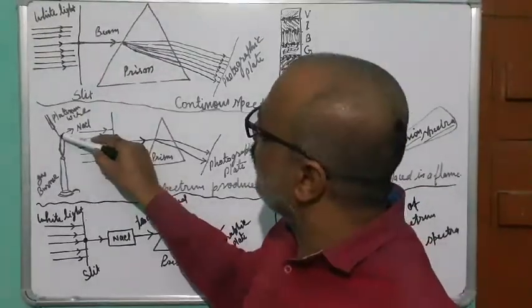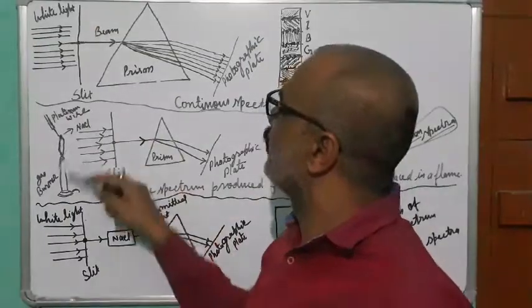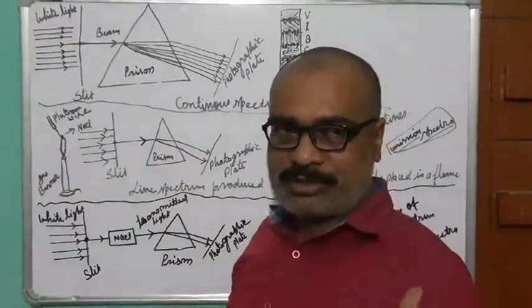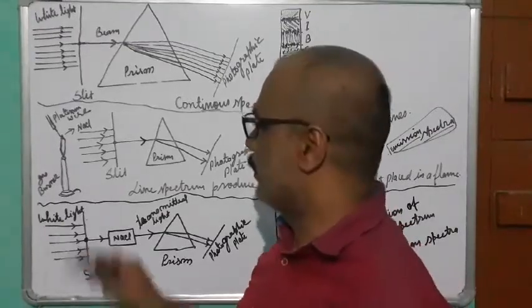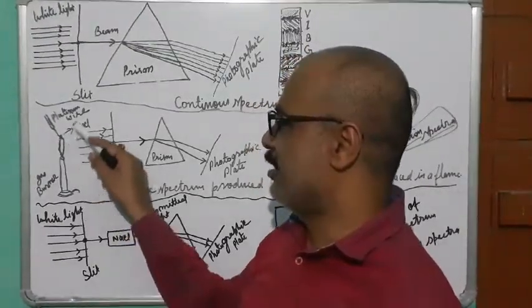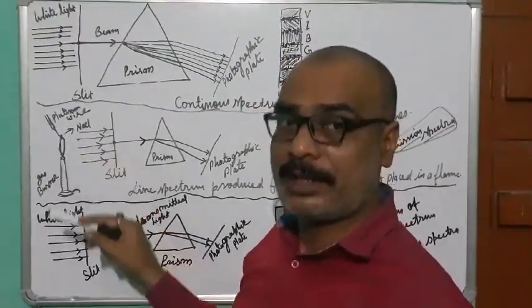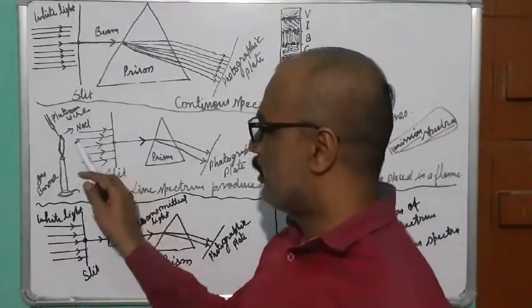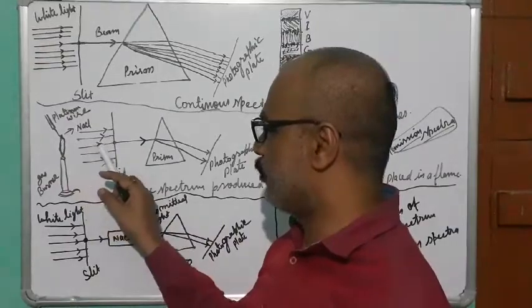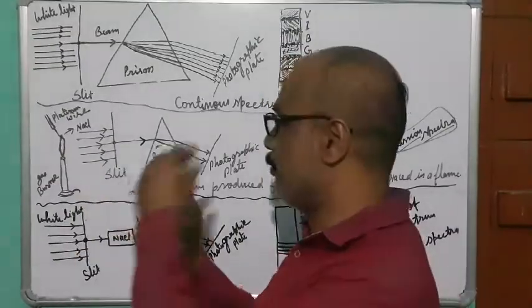So it releases a certain kind of energy, and since sodium is there, it will give the yellow flame. Whatever flame is generated here will produce some light. It produces yellow light, and this yellow light is allowed to pass through the slit to make a beam.